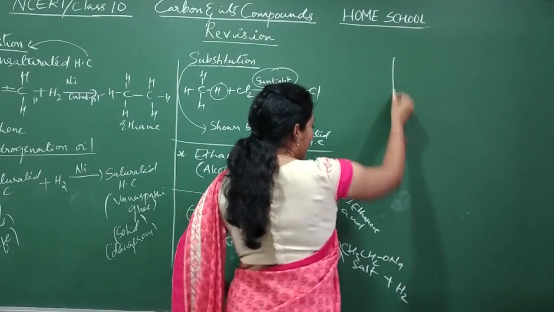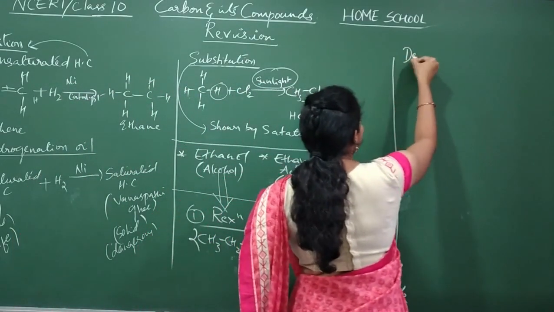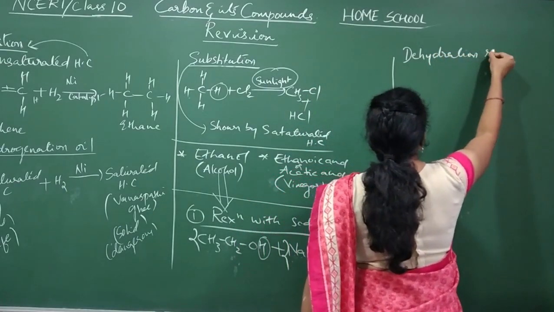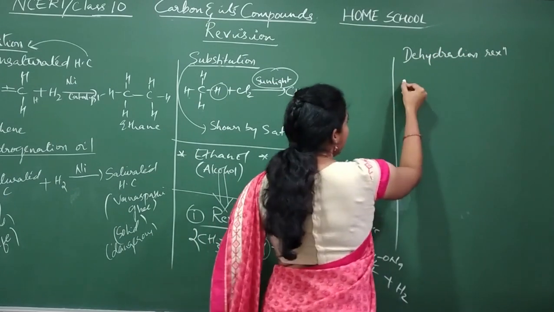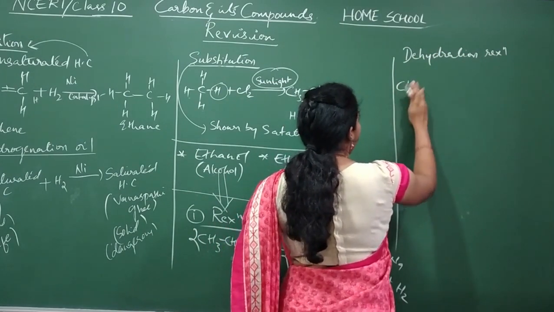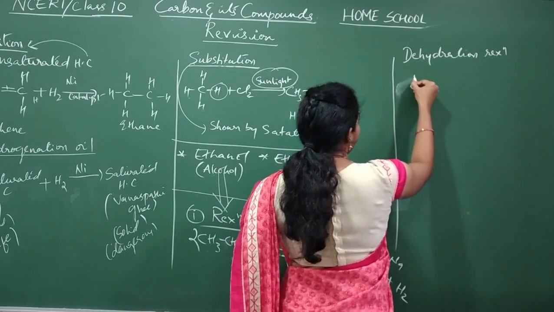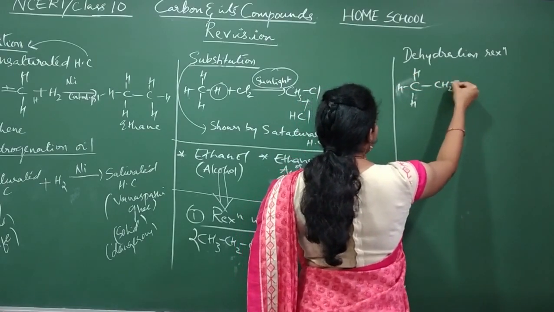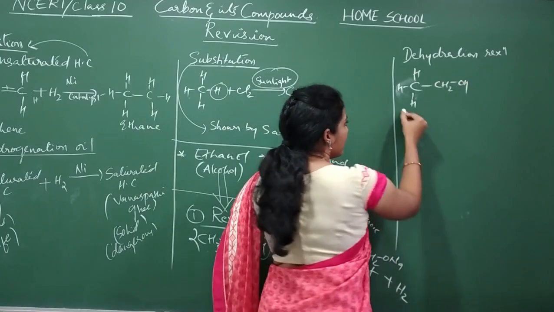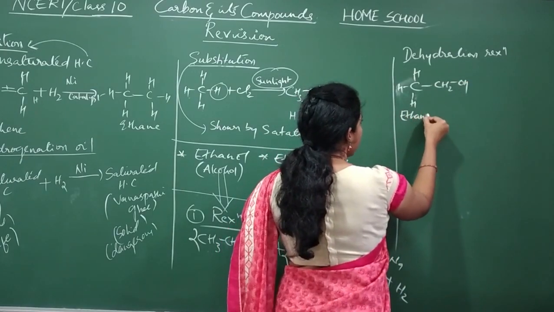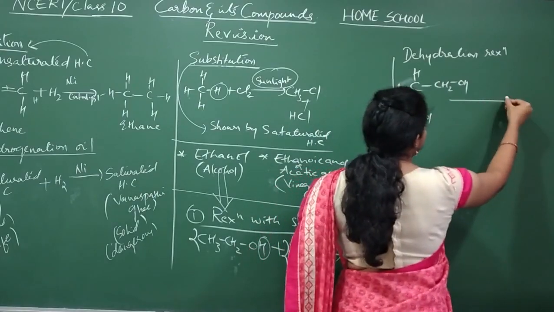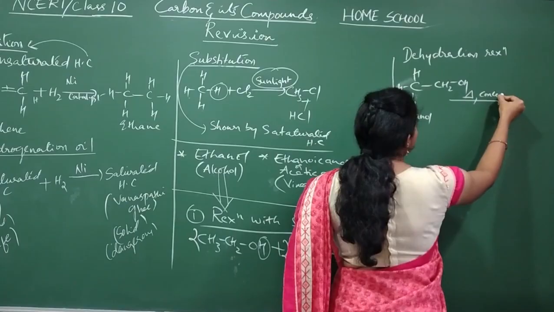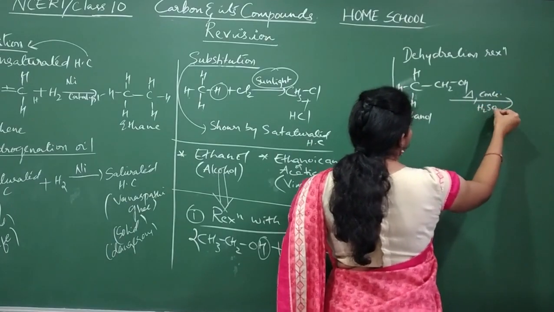The next important reaction is the dehydration reaction. Very important. I'll write the structure elaborately: CH3CH2OH with H, H, H. This is your ethanol. I will heat this ethanol in presence of concentrated H2SO4.